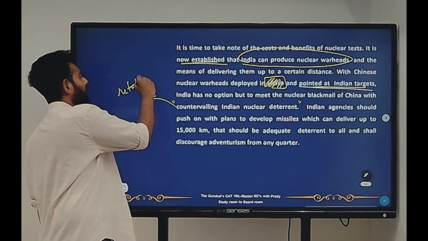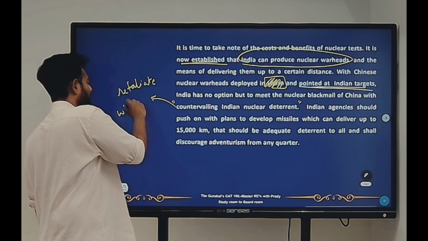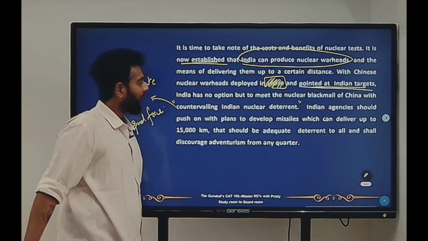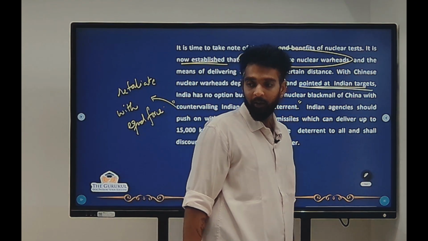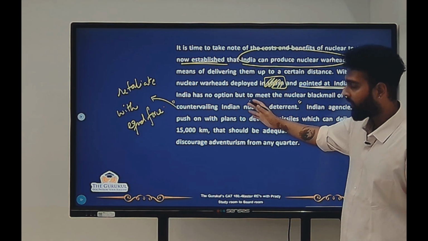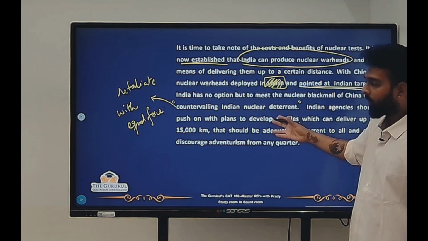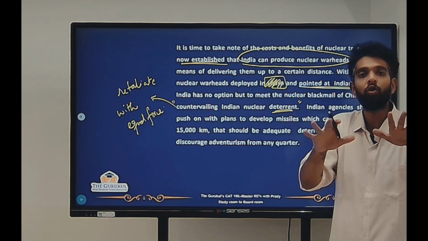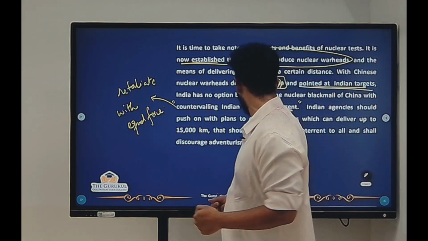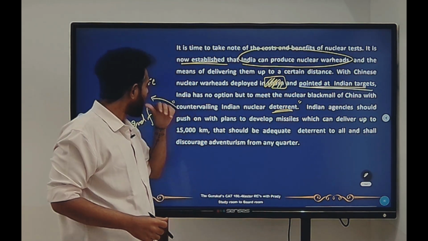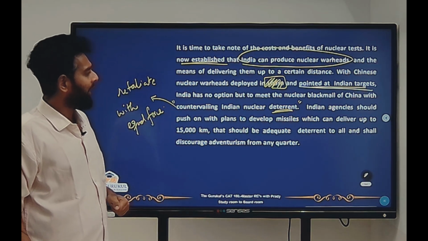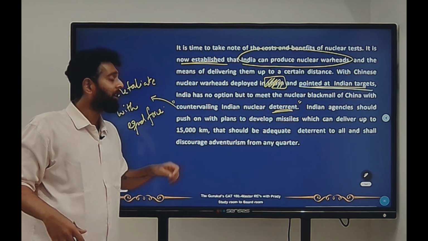Retaliate with equal force. Okay, countervailing means retaliate with equal force, right? So we have to retaliate with equal Indian nuclear force to deter China, to make it stop the blackmail, to make it stop pointing those nuclear warheads at us, right? So Indian agencies should push on. That means they should go ahead. They should push on with the plans to develop missiles which can deliver up to 15,000 kilometers.